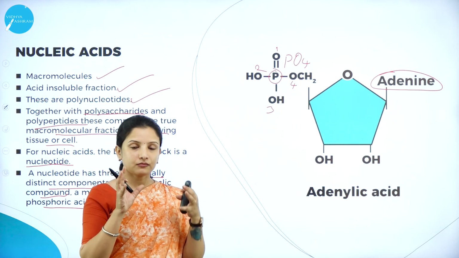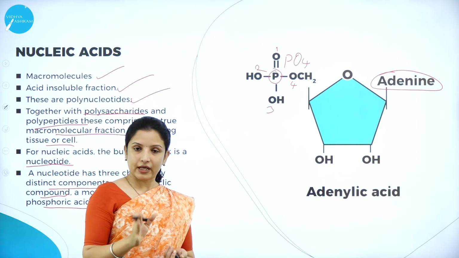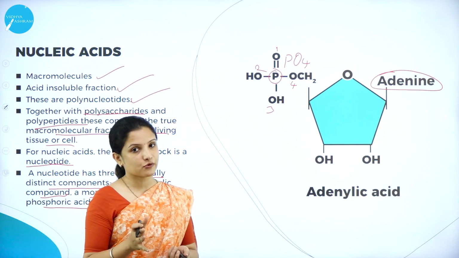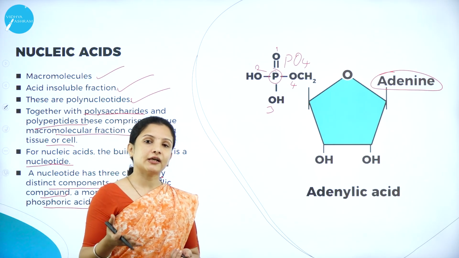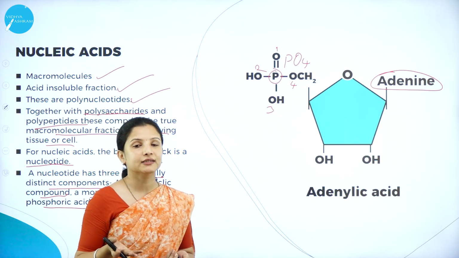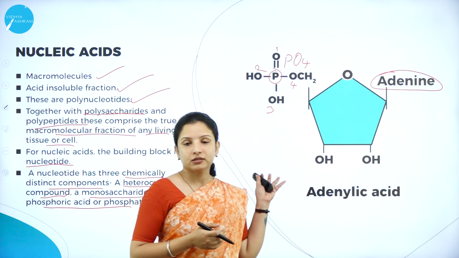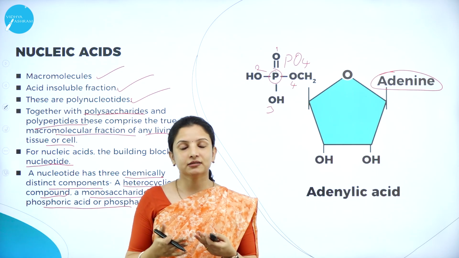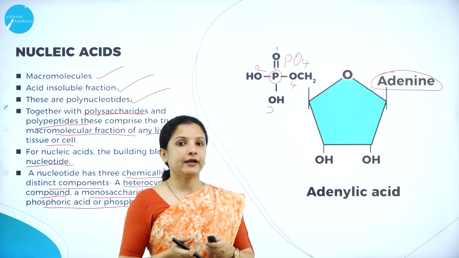Therefore, in the case of sugar, if it is attached to a ribose sugar, then it is a RNA. If it is attached to a deoxyribose sugar, then it is a DNA. So this is about the nucleic acid. Since you know about these now, it will be easy to understand in the next session about the DNA, the Watson and Crick model of DNA and all that.